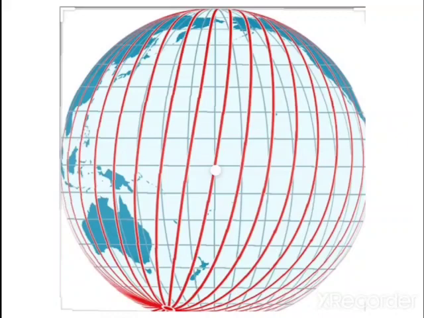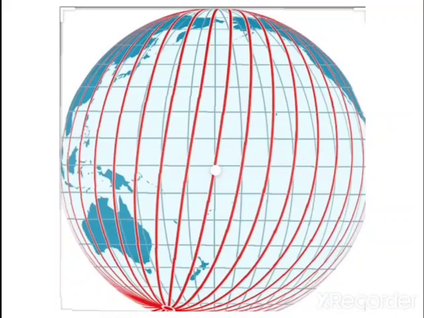All the semicircles which join the North Pole to the South Pole are termed meridians of longitude. All meridians are of equal length. The longitude running through Greenwich near London is chosen as the prime meridian.